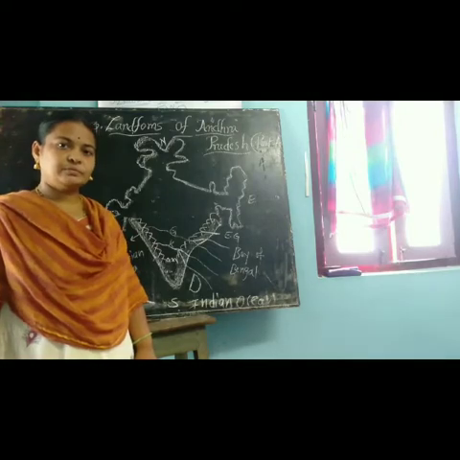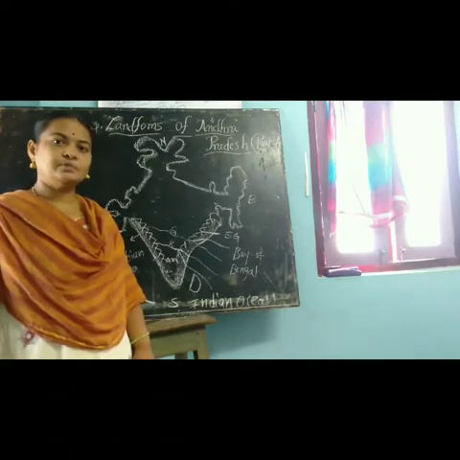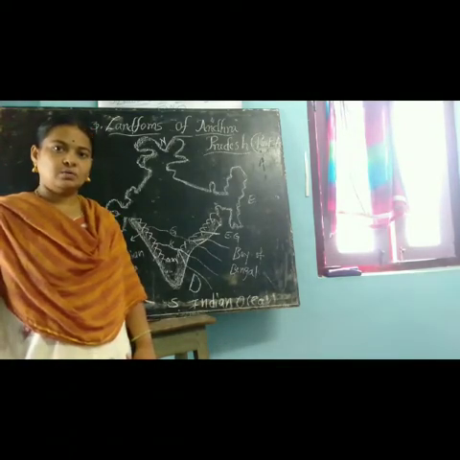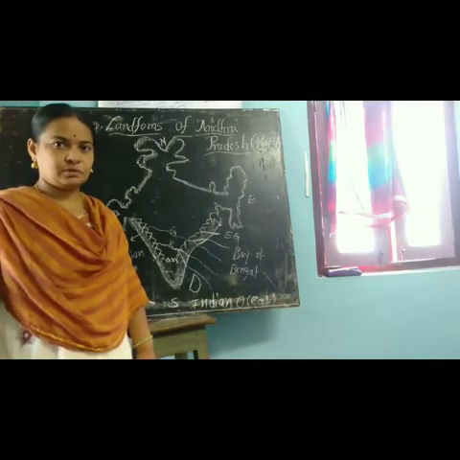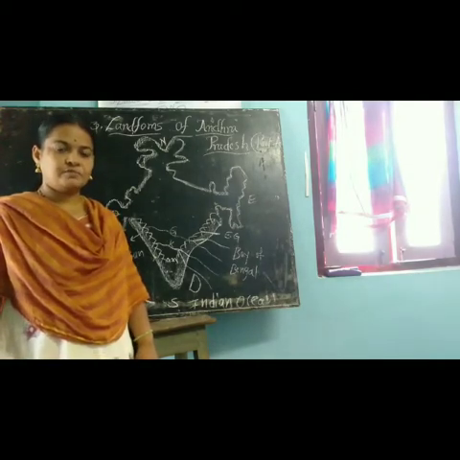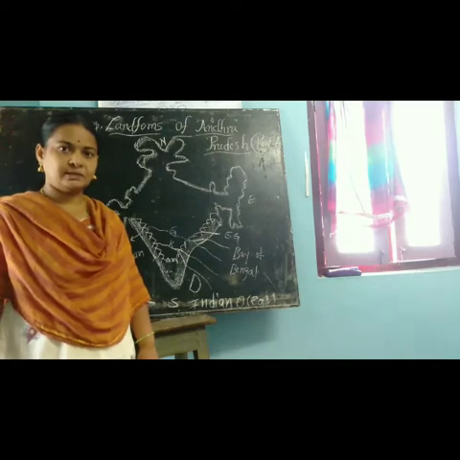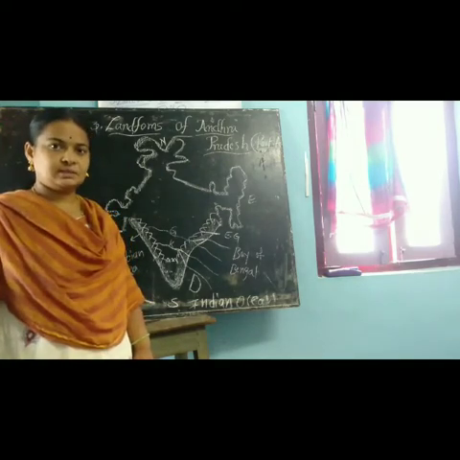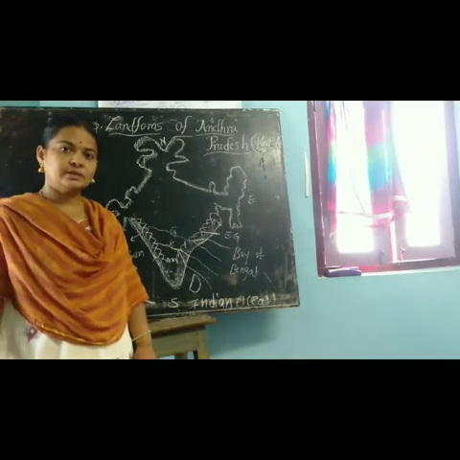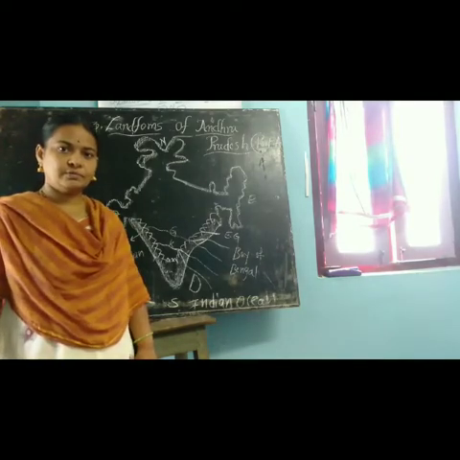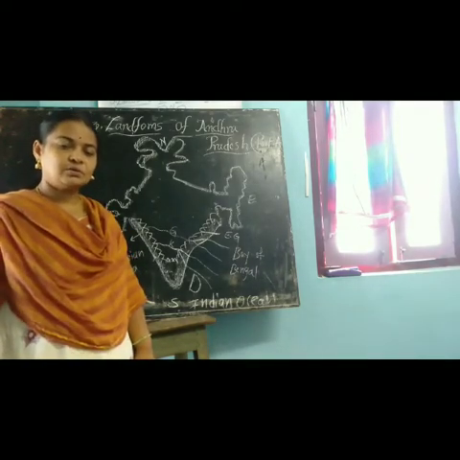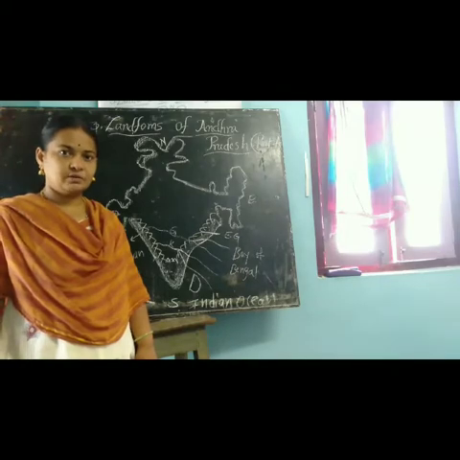How many types of coastal plains are there? We have mainly two types of coastal plains. What are they? First one, eastern coastal plains, and second one, western coastal plains. Where are eastern coastal plains located? In the east side of India. And where are western coastal plains located? The west side of India.